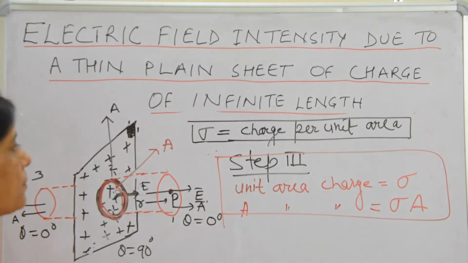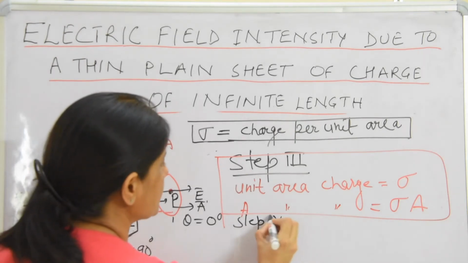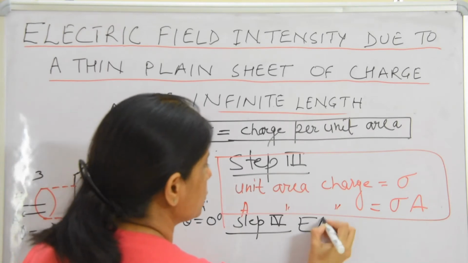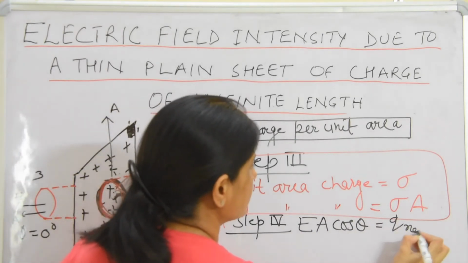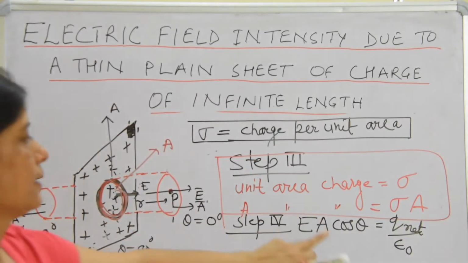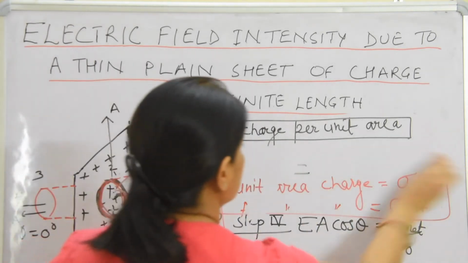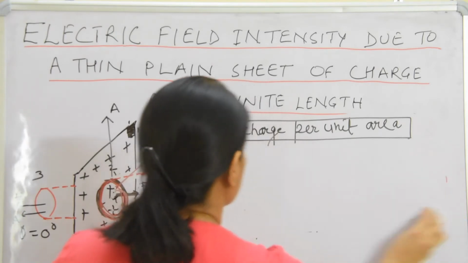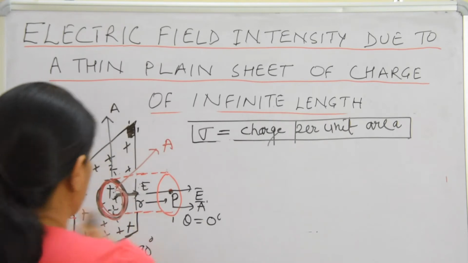Now come to step number 4. Step number 4 is we have to apply the formula. Now what is the formula? The formula is, as we know, EA cos theta is equal to Q net upon epsilon naught. This is the step number 4 we have to apply. Now calculate it. For all the 3 surfaces we have to calculate the value of EA cos theta.